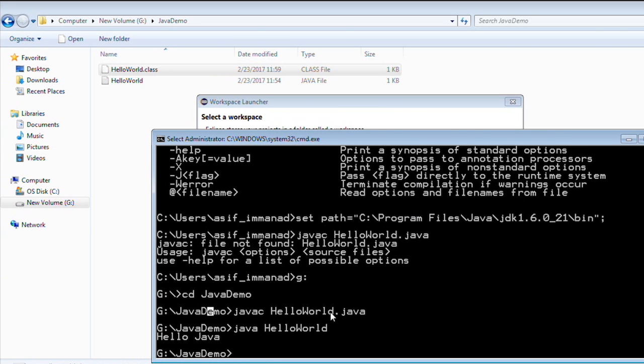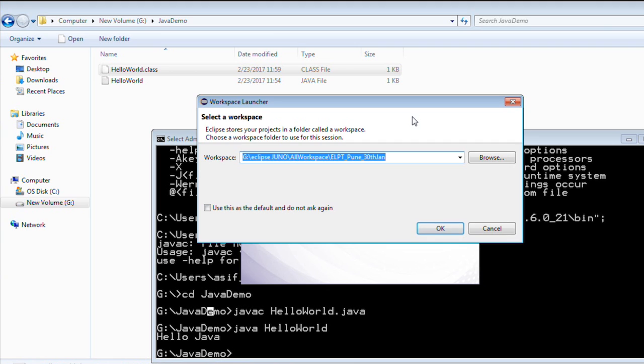If you observe, in the command line I need to manually set up the path, manually fire the commands, manually go into that directory and then run my application. This manual work is reduced in the case of an IDE, because it comes with an inbuilt compiler and inbuilt JVM,